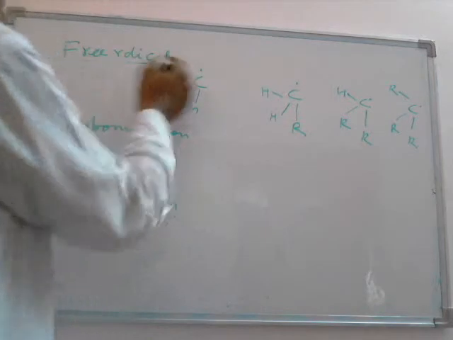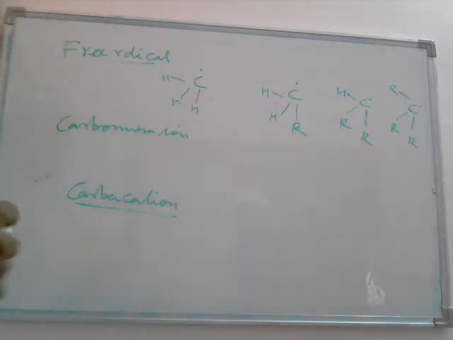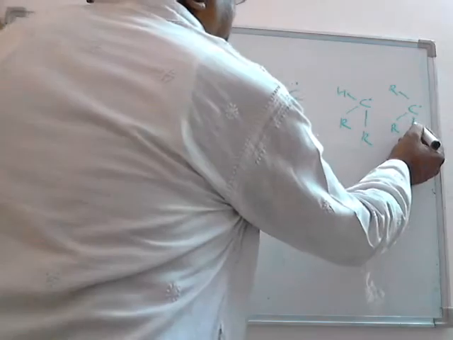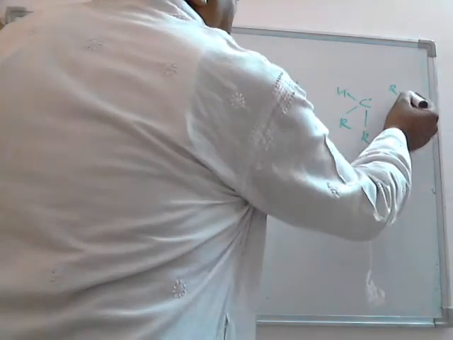Now I come to the stability of these. These free radicals are very much unstable. They are very highly reactive. The free radical is unstable because of the unpaired electron present on the carbon, and this is electron deficient. Alkyl group is an electron releasing group. Why is it an electron releasing group?